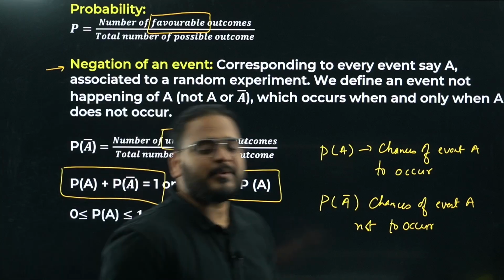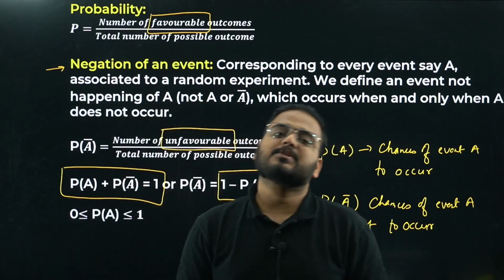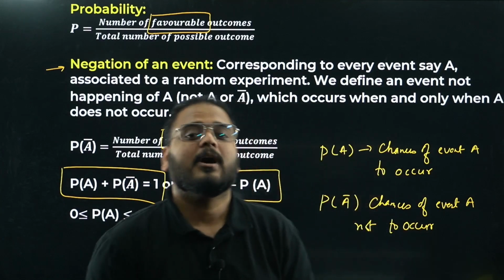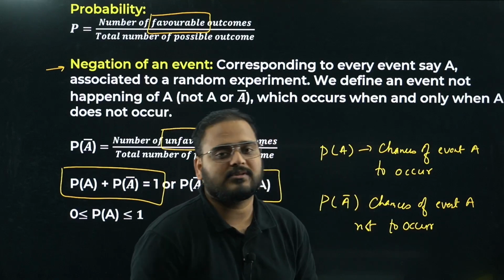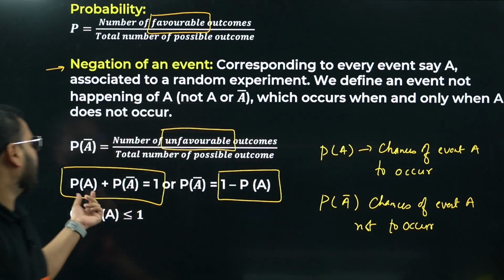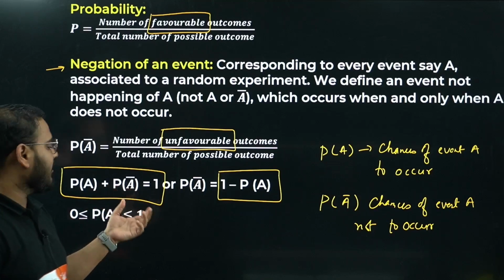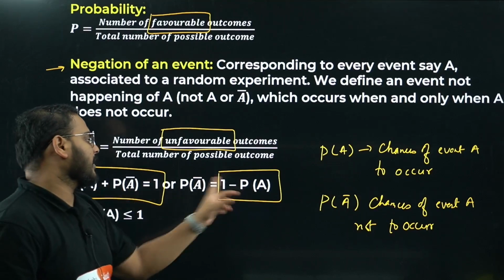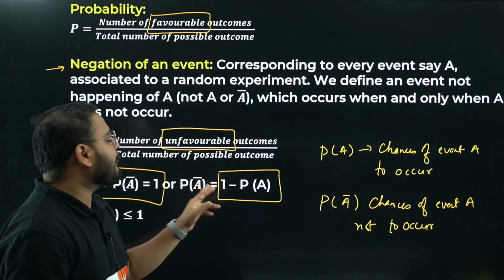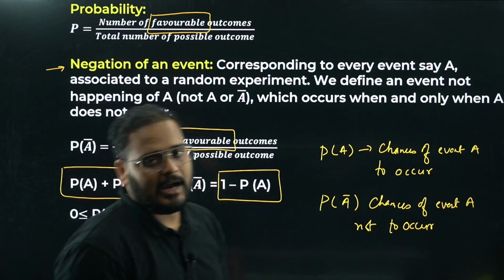Correct, right? 40% is what, bacha? 0.4. 60% is what, bacha? 0.6. Add them. 0.6 plus 0.4 is 1 always, sir. Okay, so that's why it's written here P(A) plus P(A bar). So probability of A and probability of not occurring A is always 1. From here you can get that the probability of the negation of an event will be 1 minus the probability of the event. I hope this is clear.